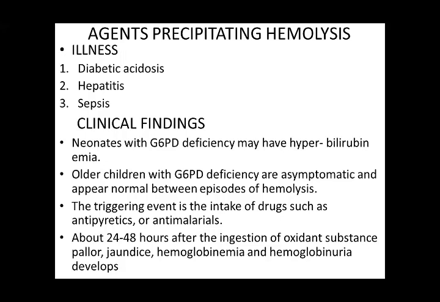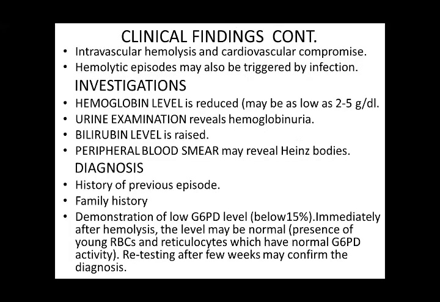After about 24 to 48 hours after the ingestion of the oxidant substance, there is pallor, jaundice, hemoglobinemia, and hemoglobinuria. Intravascular hemolysis occurs, and there is cardiovascular compromise. Hemolytic episodes may also be triggered by infection.